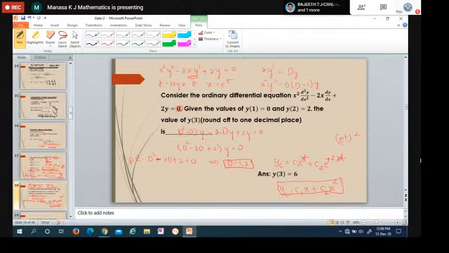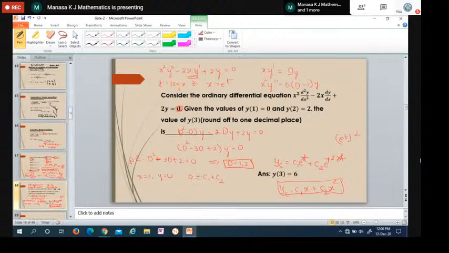But they have given the initial conditions and we have to find out y of 3. So to this solution, put y of 1 equals 0, that is x equals 1, y equals 0. We get the equation 0 equals c1 plus c2.